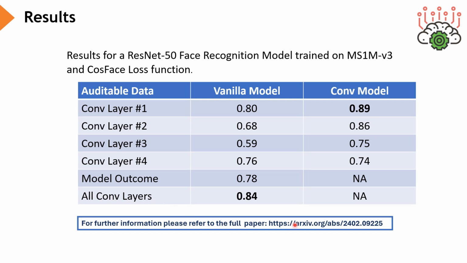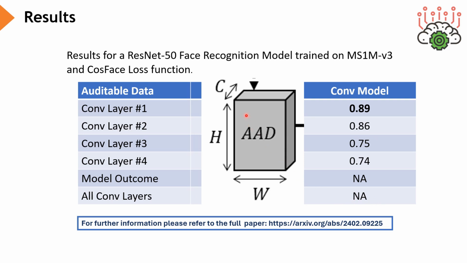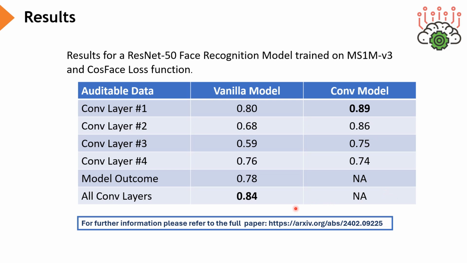Let's first explain the NA values in the CONV model column. As we have explained, the CONV MINT model analyzes activation maps through a convolutional architecture, and therefore using the output embedding makes no sense as it consists only of a vector. Regarding the concatenation of activation maps from convolutional layers, it is important to note that they have different resolutions, meaning H and W are of different sizes for different convolutional layers, and therefore concatenation is not possible. For the vanilla model, as these data are vectors, this concatenation is straightforward.